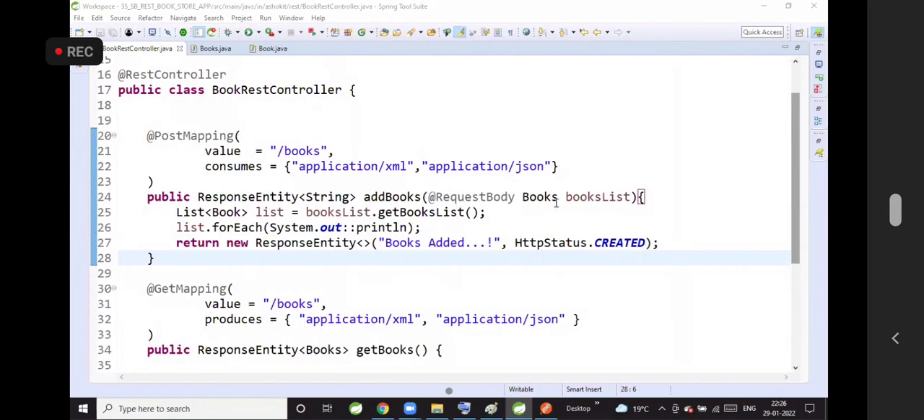Someone is asking when microservices will start. I think we need another one week to complete the REST APIs. Then we will start microservices, because we need to understand how to handle exceptions in the REST API and how to develop a REST client. Once that is done, then we will go for microservices.